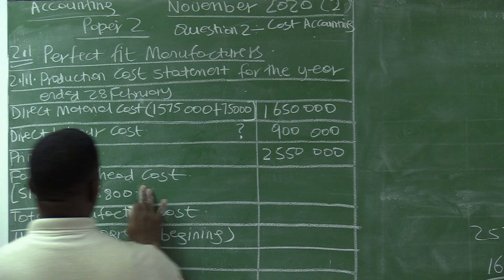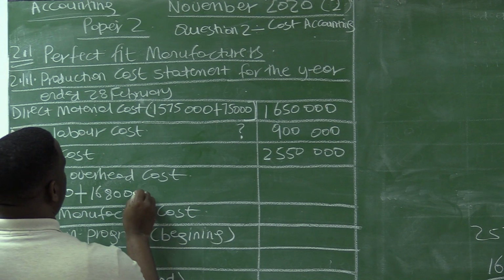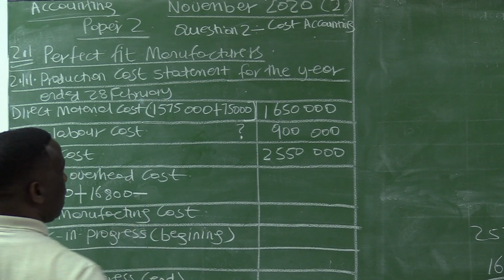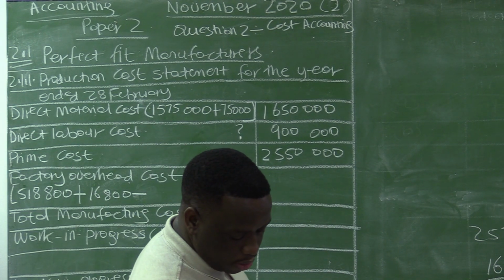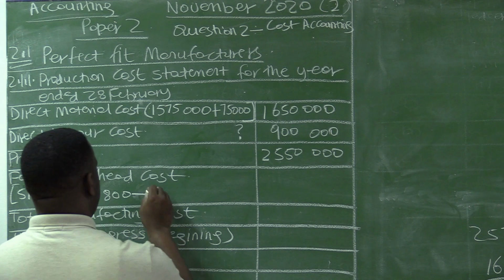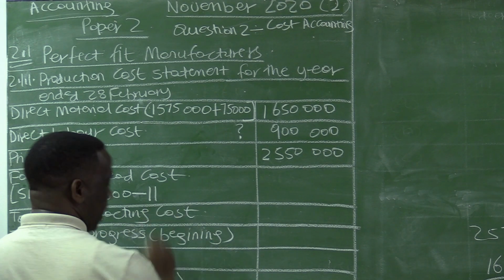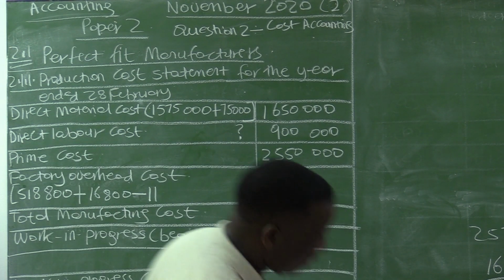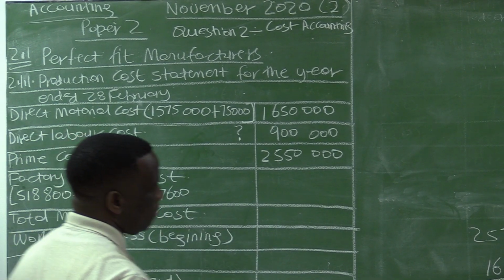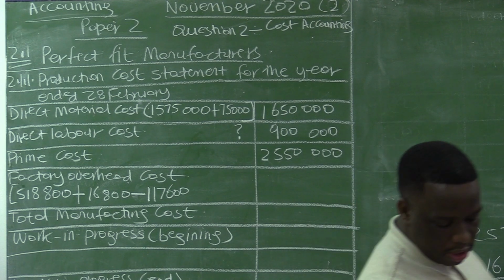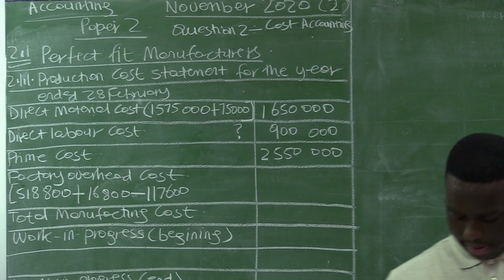Because we are told that this amount is incorrect, we need to subtract it, because this transaction is telling us that this amount was included. So the first correct thing to do is to subtract this 117,600, and then we need to work out the correct amount on the side.